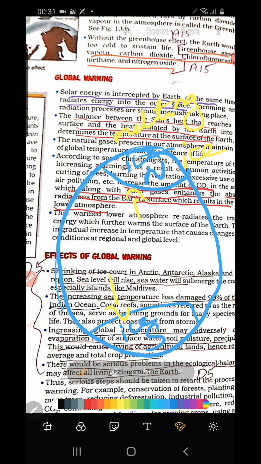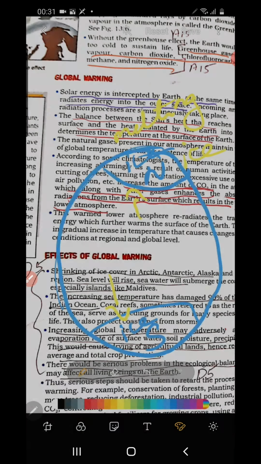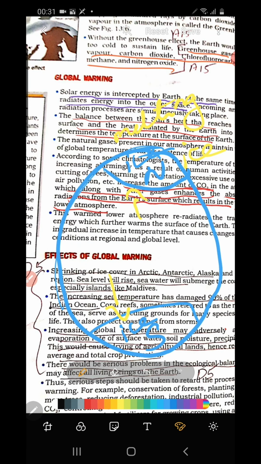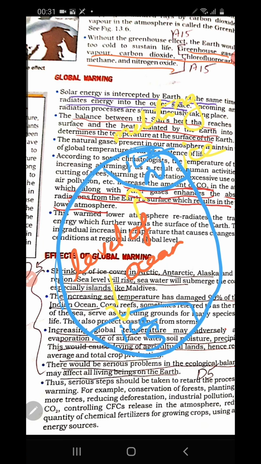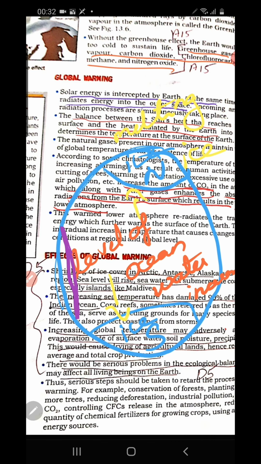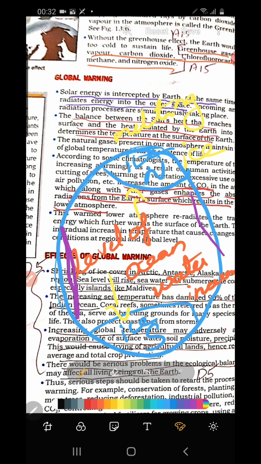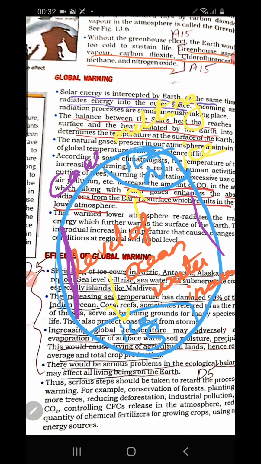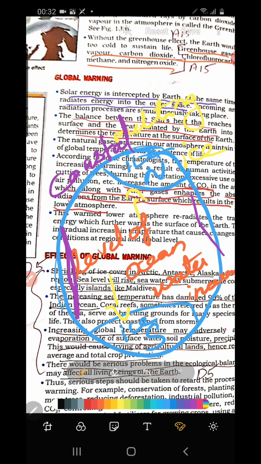When the ice is melted, what happens? A huge quantity of water reaches the ocean, so the level of ocean water increases. When the level of ocean water increases, the area of land decreases. People who are living near the coastal region will lose their settlement, and they will have to move from their place.